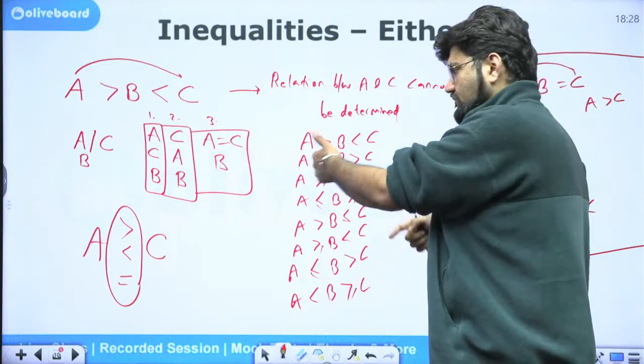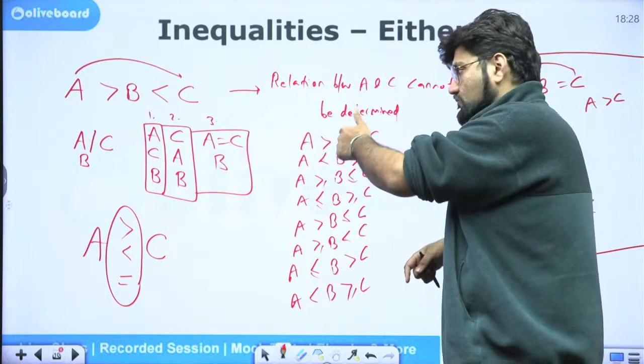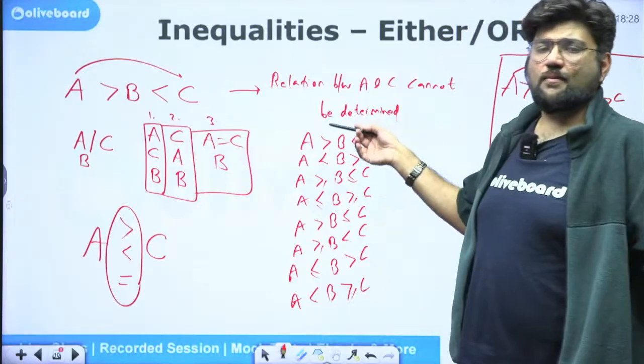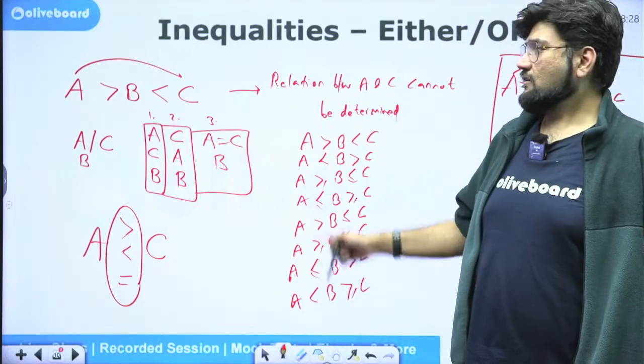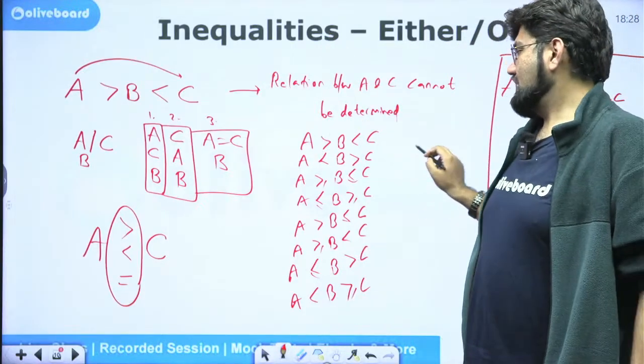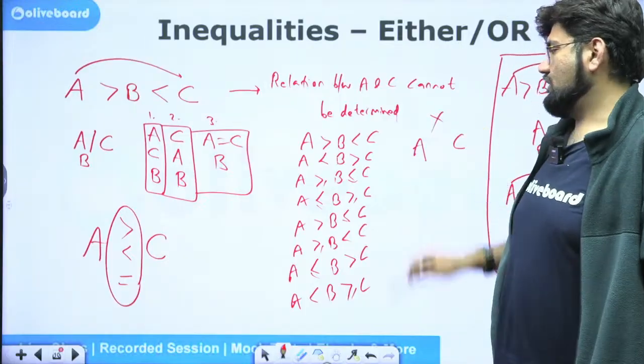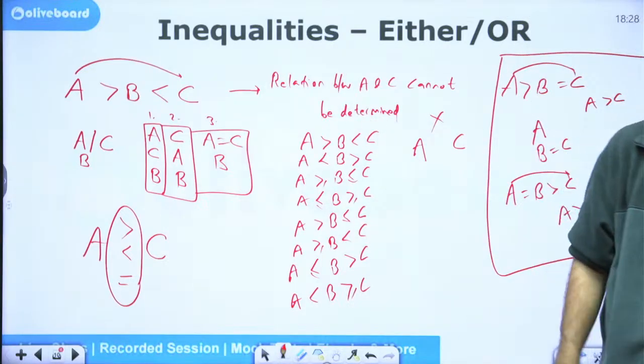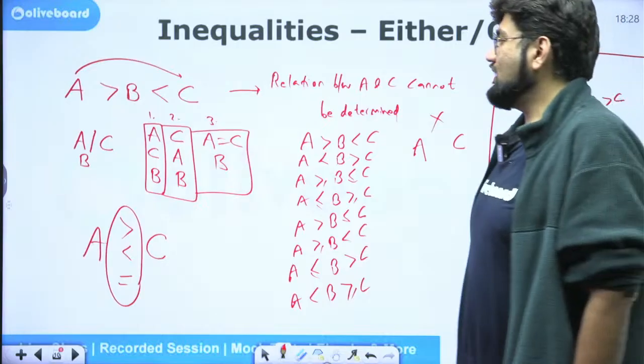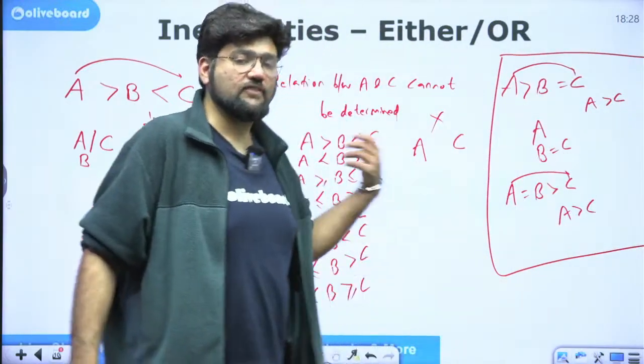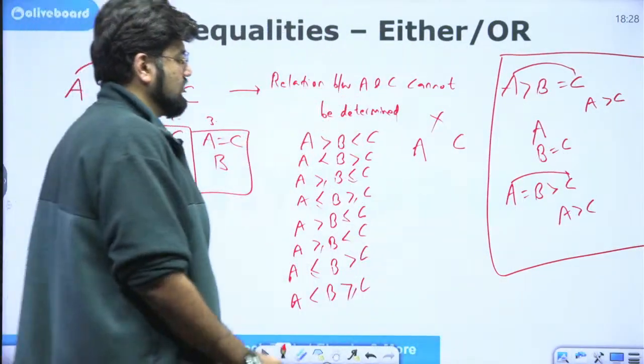Here also this one is facing east, this one is facing west. This one is facing west, this one is facing east. So no matter what, the signs are always in opposite direction. So in all these cases, A and C, the relationship cannot be determined. And not only between A and C, but anything after C, even if it is an extended line, something of this sort.